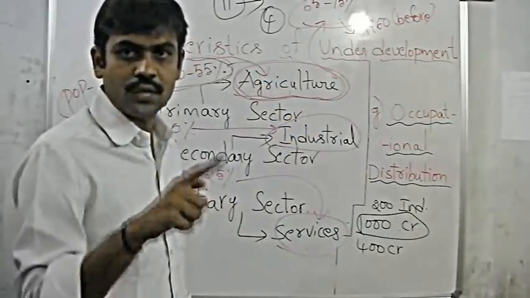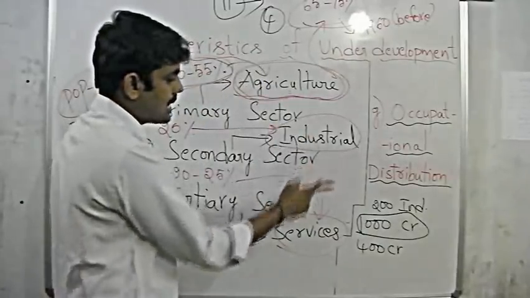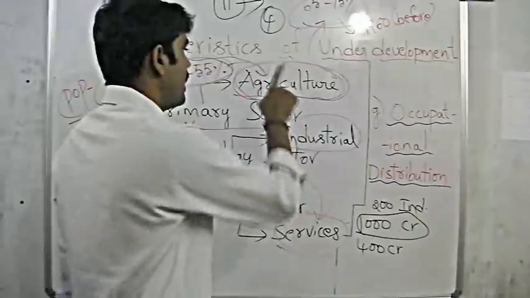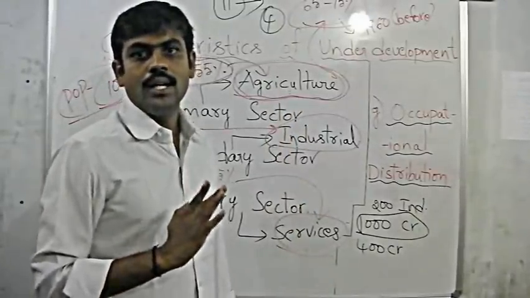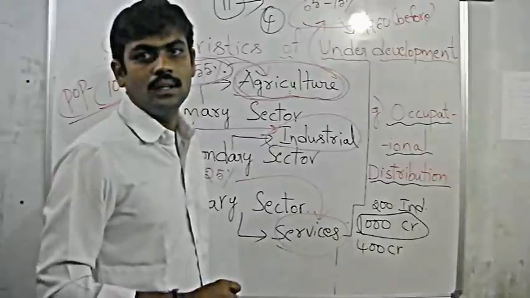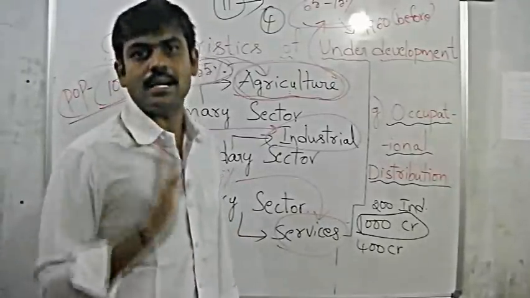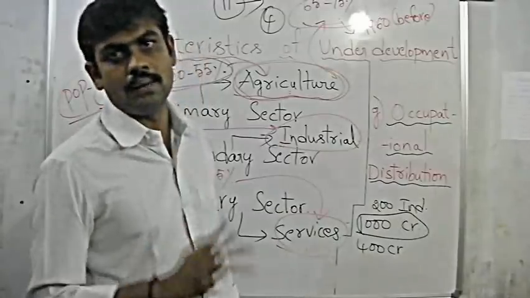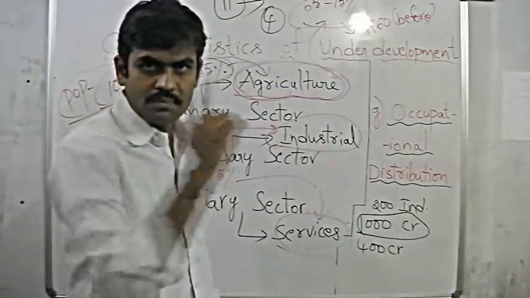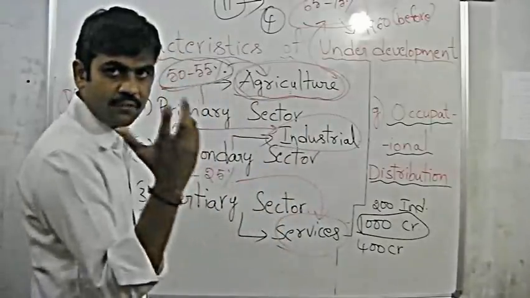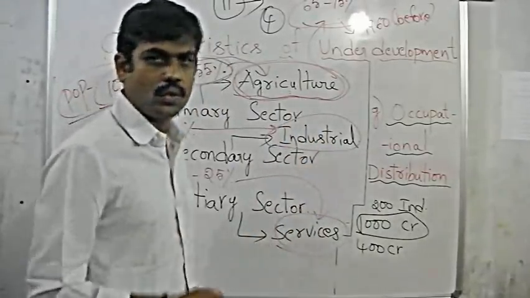We have to bring a shift in the interest of the people to work in industrial as well as services sectors rather than the agricultural sector. So definitely an occupational distribution in which people are concentrating more on a sector which is not generating good income is definitely a characteristic of underdevelopment. Just observe one thing here. If you brought some shift among the people from agriculture to the industrial and services sectors, what happens, you know?